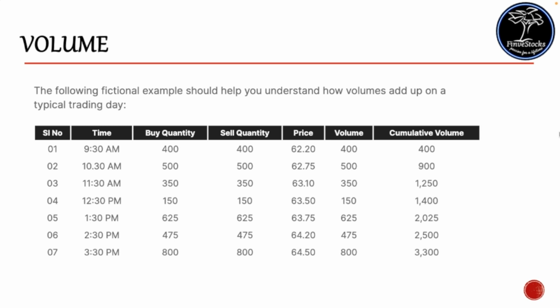So the total volume is 400. At 10:30 you decided to sell another 500 quantity, and obviously some buyers will be there, and at a mutually agreed price of 62.75 you decided to sell your stock. So the trade volume here is 500. For that day, the cumulative trade volume is 400 plus 500, that is 900.